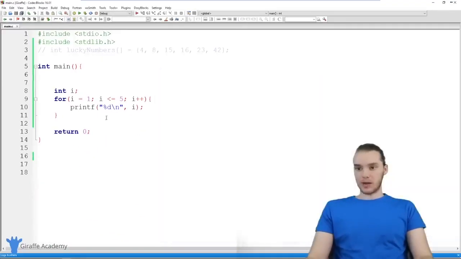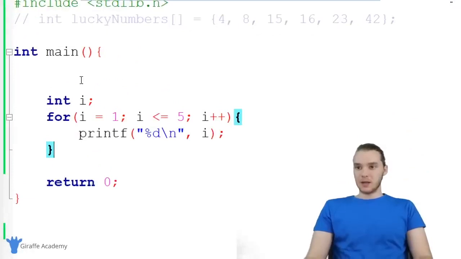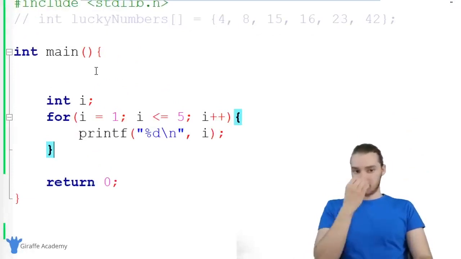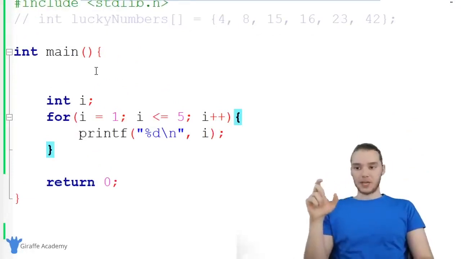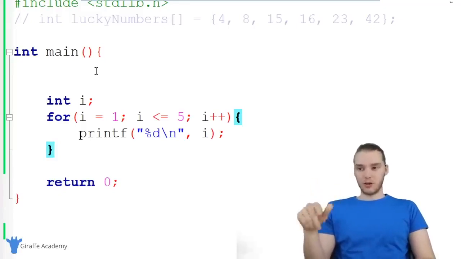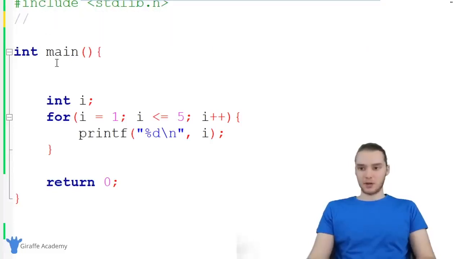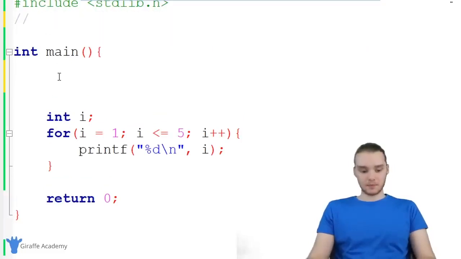And that's why for loops are great, because we can take that little structure where we have an indexing variable and use it with something like this. So I want to show you another situation where these for loops can come in handy, and we can use them to loop through all of the elements inside of an array. Up here I have this array that I created. It's called lucky numbers, and I'm just going to grab this and bring it down here.